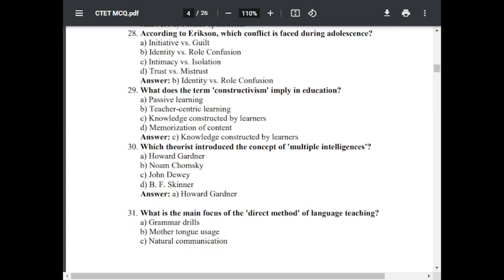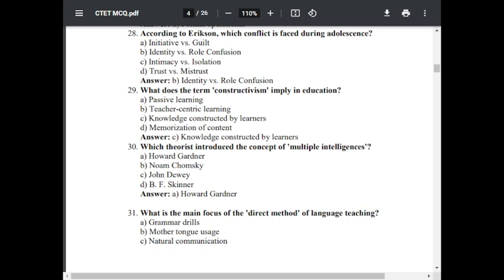Question number 29. What does the term constructivism imply in education? Option A, passive learning. Option B, teacher centric learning. Option C, knowledge constructed by learners. Option D, memorization of content. The correct answer is knowledge constructed by learners.